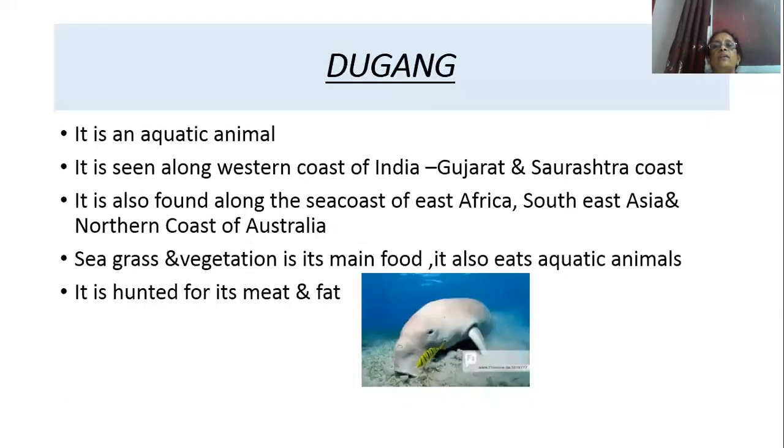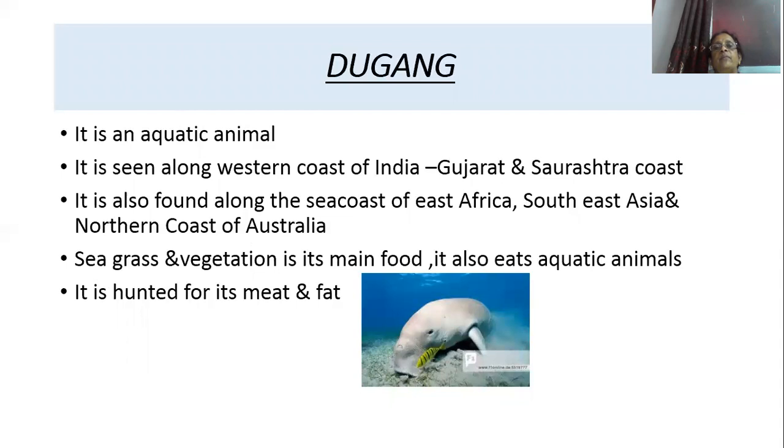The next one is the dugong. The dugong is an aquatic animal. It lives in the water, and it is seen along the western coast of India, the Gujarat and Saurashtra coast. It is also found in other countries like East Africa, Southeast Asia, and the northern coast of Australia. Its main food is seagrass and vegetation, and it also eats some marine animals. And people hunt this animal for its meat and fat.